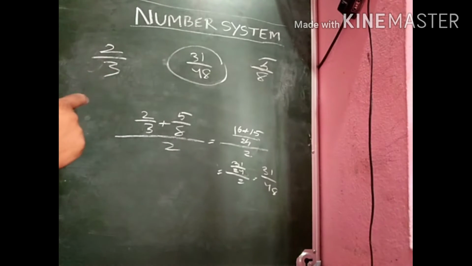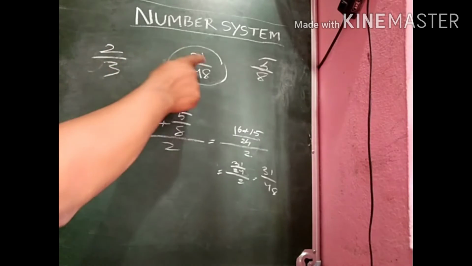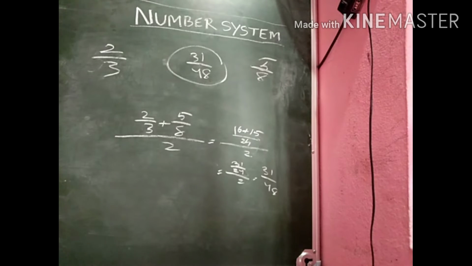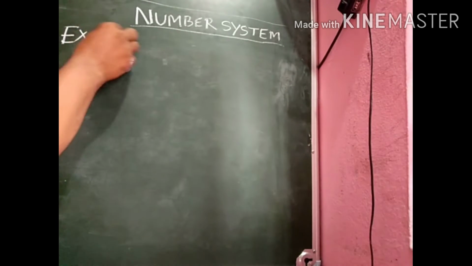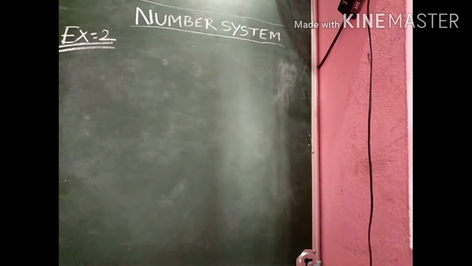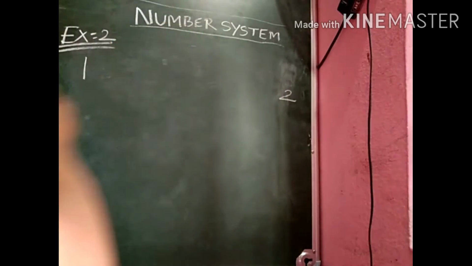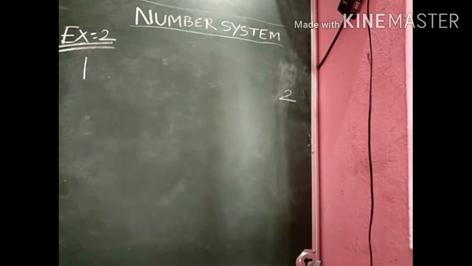Here you can also find other rational numbers lying between 2 by 3 and 31 by 48, and between 31 by 48 and 5 by 8. You can find infinitely many numbers between any two rational numbers. Then move to example number 2. Example number 2 states that we have to find 5 rational numbers between 1 and 2. We have many methods to find 5 rational numbers between 1 and 2. I will discuss them one by one with you.